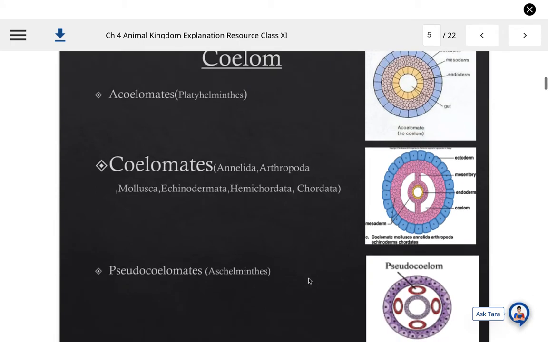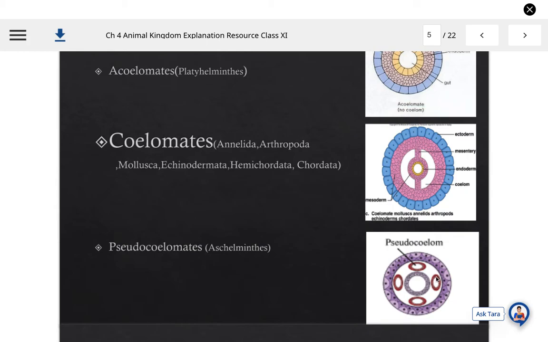And the third category is of pseudocoelomates, in which Aschelminthes or Nematoda are coming, and these are known as pseudocoelomates because a coelom-like structure is seen in the form of pouches. Means there is not an overall coelomic space, but you can see that here four elliptical pouches are seen, which are considered as the coelom. That's why this is not considered as a true coelom, and such animals are known as pseudocoelomates with this pseudocoelom.